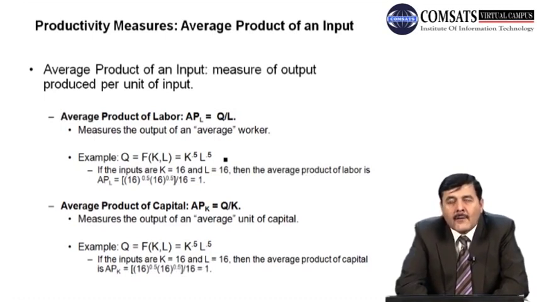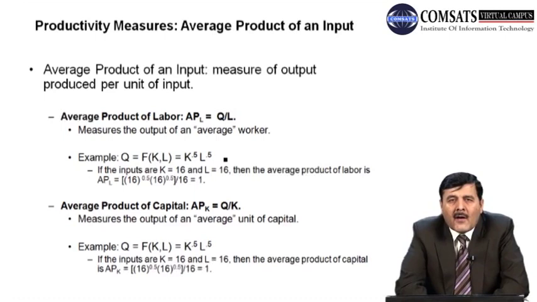Similarly, we can also calculate the average product of capital, which is the second factor of production in this production process, that measures the output of an average unit of capital. Similar example, if we use Q is equal to K^0.5 L^0.5, now if inputs are K is equal to 16, L is equal to again 16. So what would be the average product of capital? APK, average product, is denoted by APK, is equal to